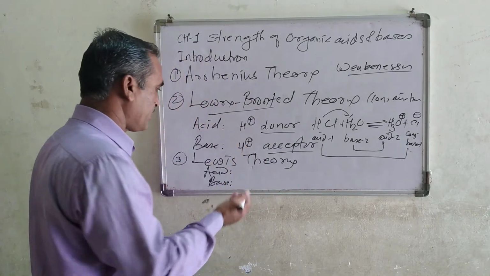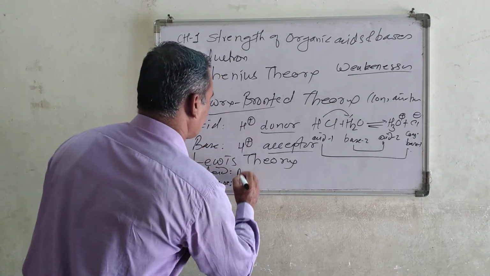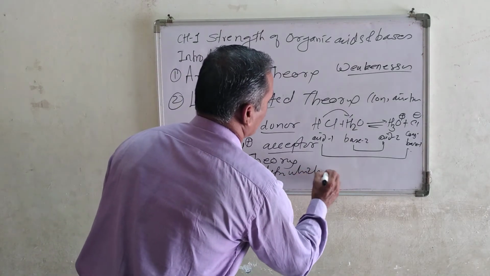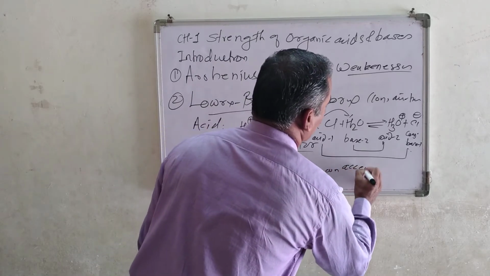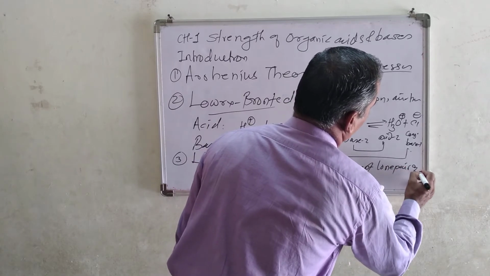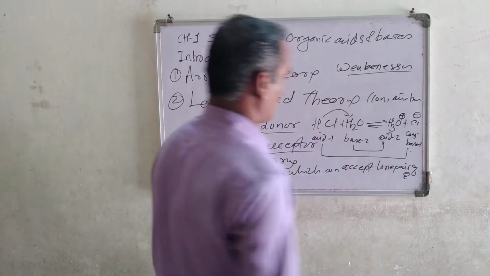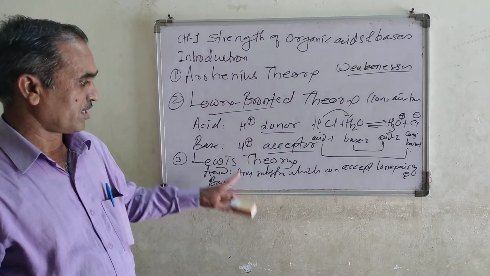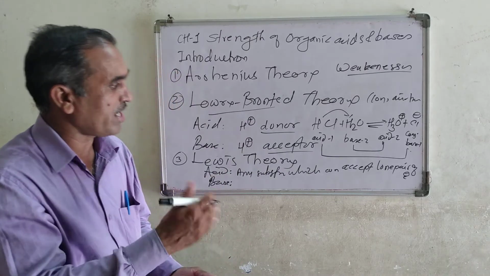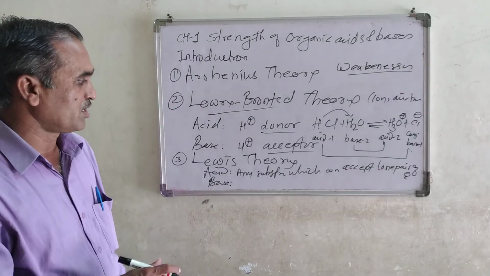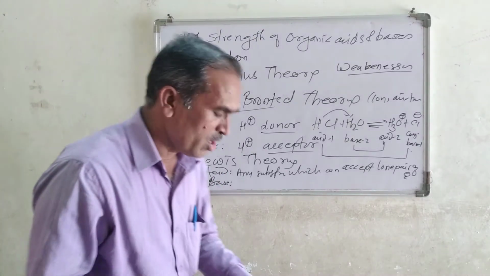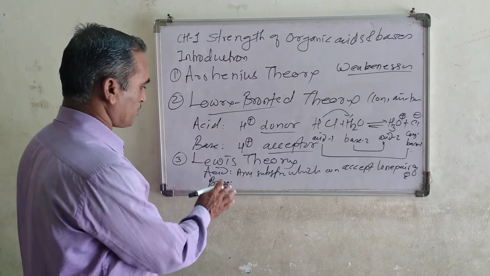How I defined it here: an acid is any substance which can accept a lone pair of electrons. And the base, the definition of base means what?